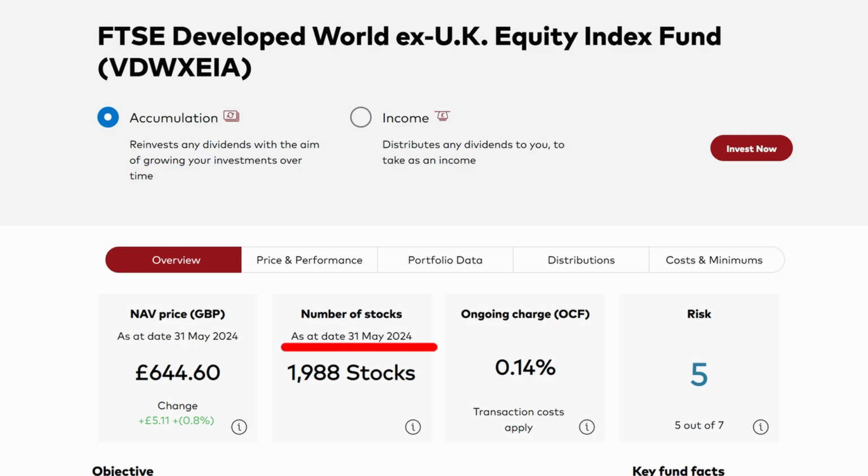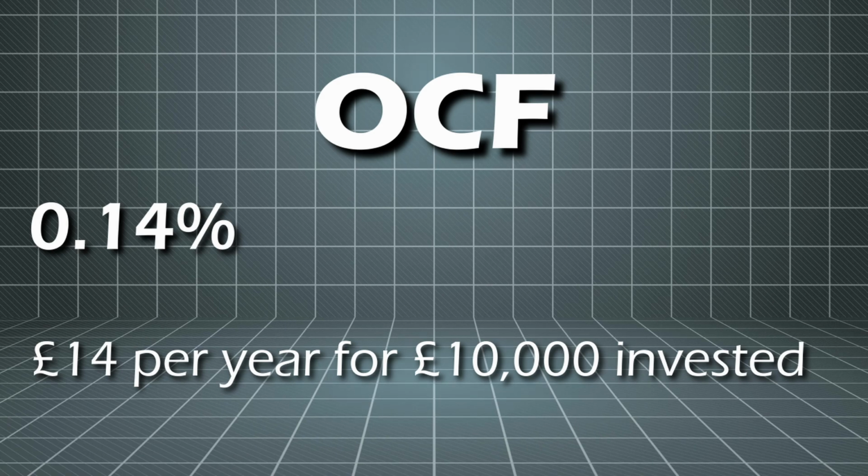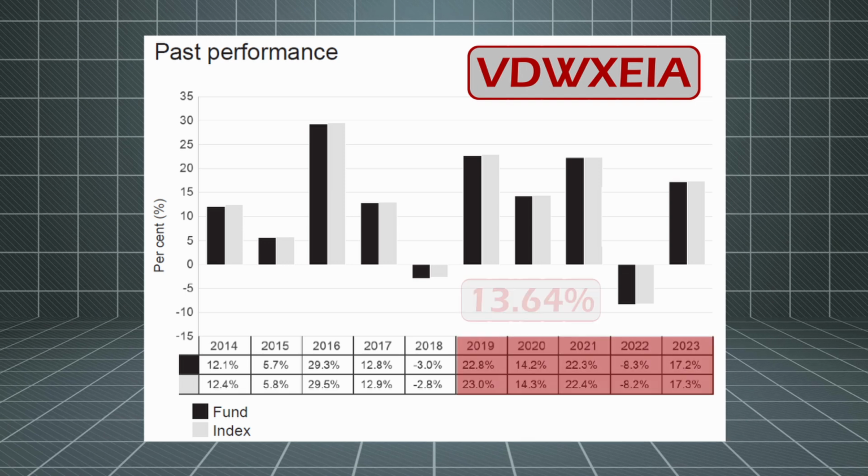Its base currency is sterling. It has 1,988 stocks of mid and large sized companies which exclude the emerging markets. And the OCF for this fund is 0.14%. That's £14 a year for £10,000 worth of fund that you own. The fund has a lower risk level of 5. The fund is passive, meaning that it just tries to track the FTSE Developed World ex-UK Index and not try to beat it. And the average annual return for this fund over the past 5 years is 13.64%.